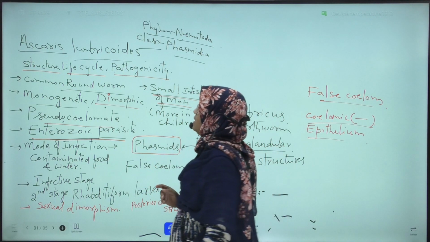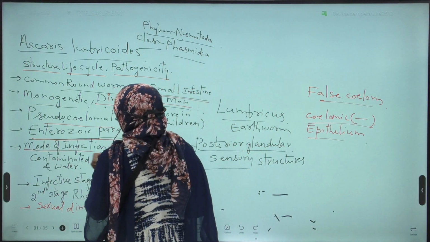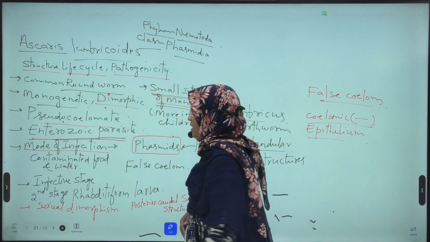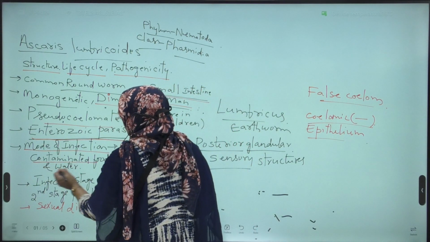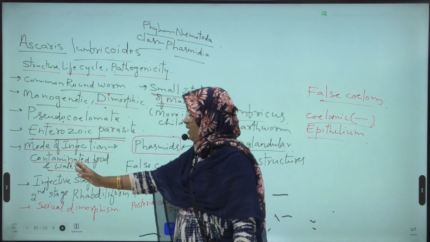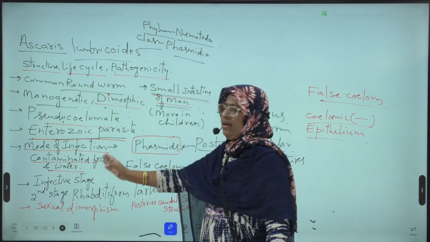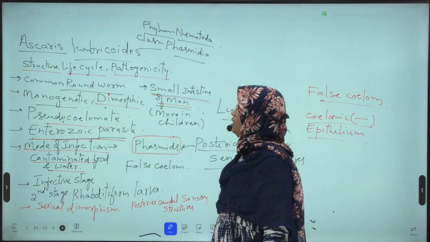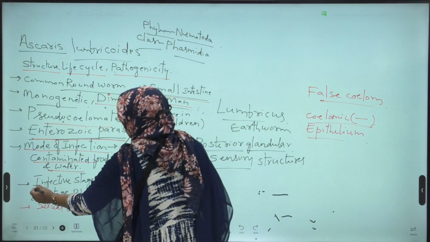Okay. Next, mode of infection. Mode of infection is by contaminated food, water, fruits and vegetables. Next, the infective stage of